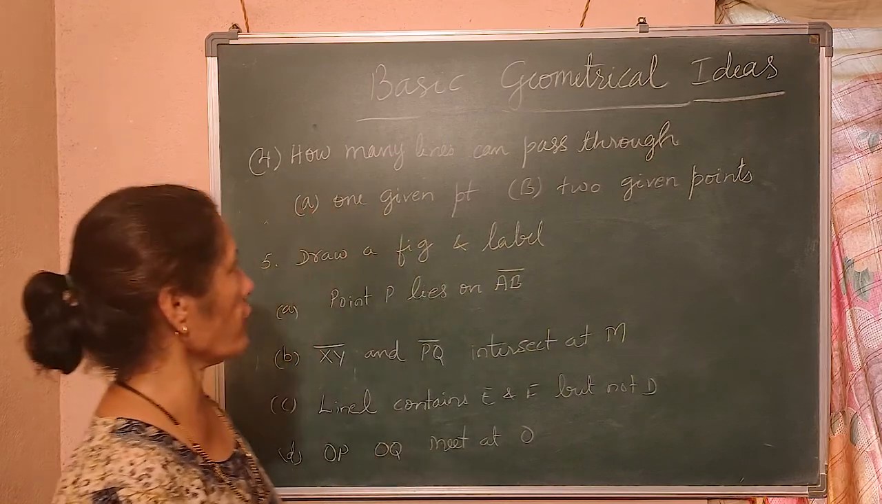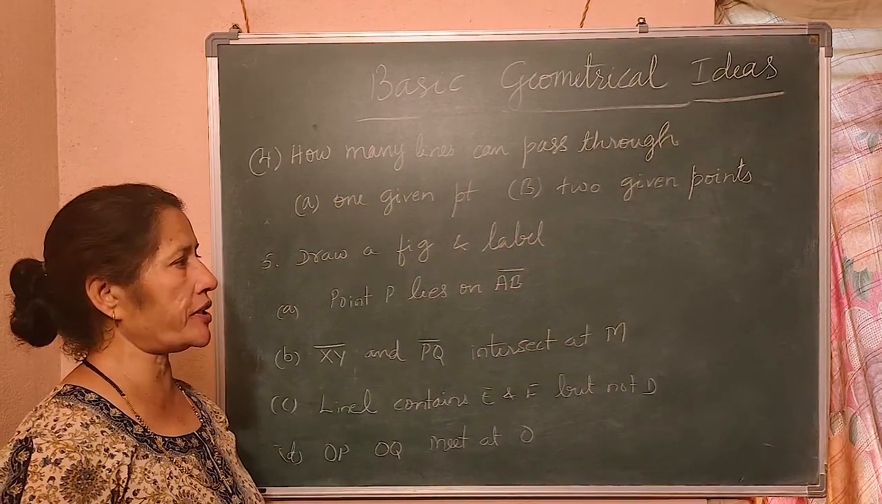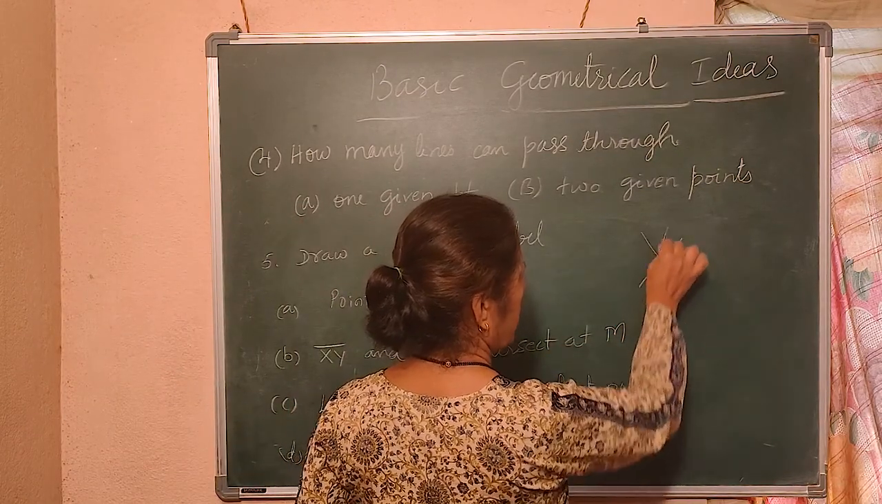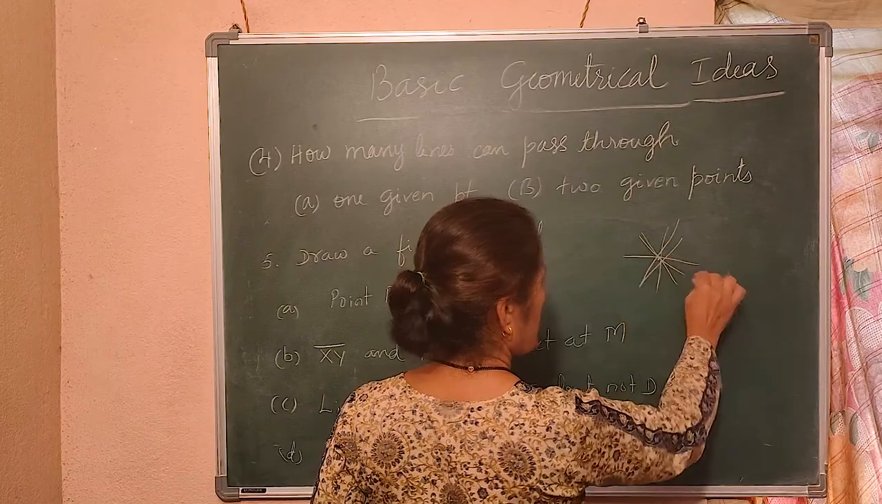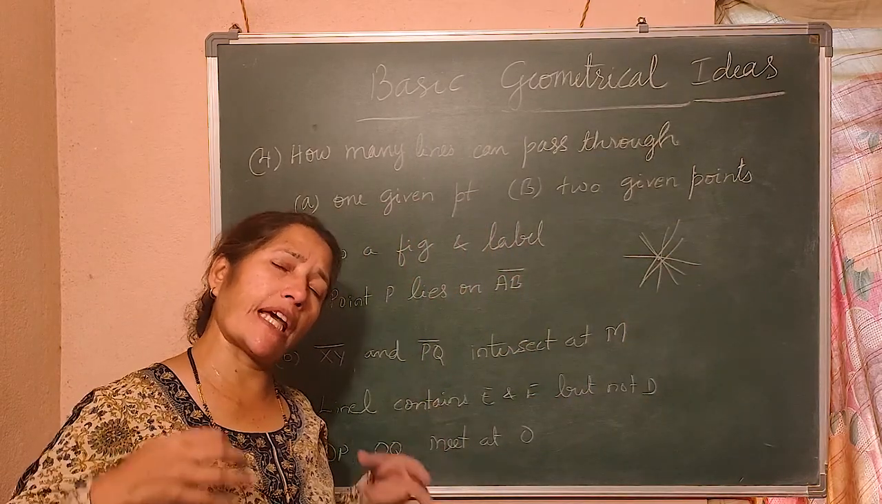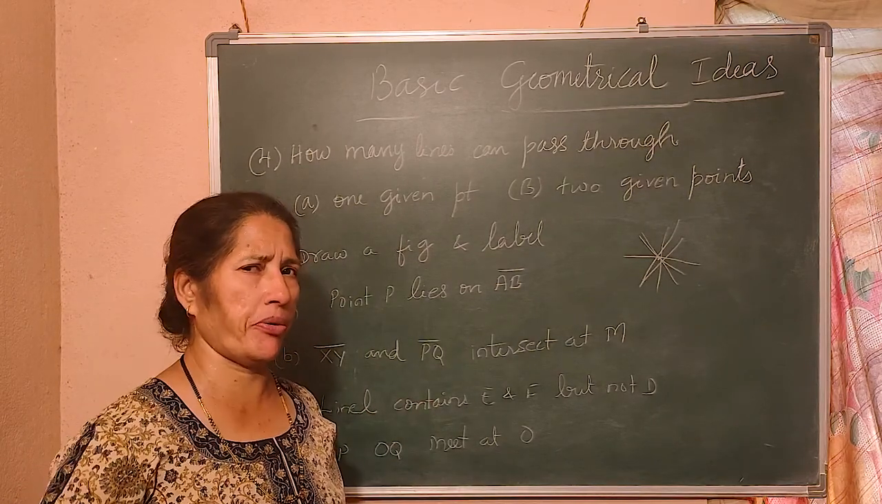Look at the fourth question. How many lines can pass through one given point? I give a point. How many lines? 1, 2, 3, 4, 5, 6. Many. So, we do not know how many. You can say countless. You understand? Many. We do not know.